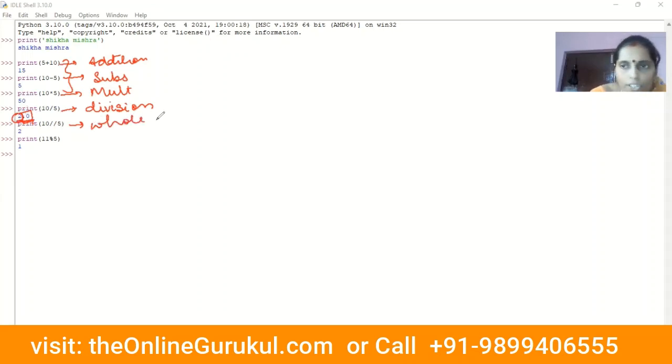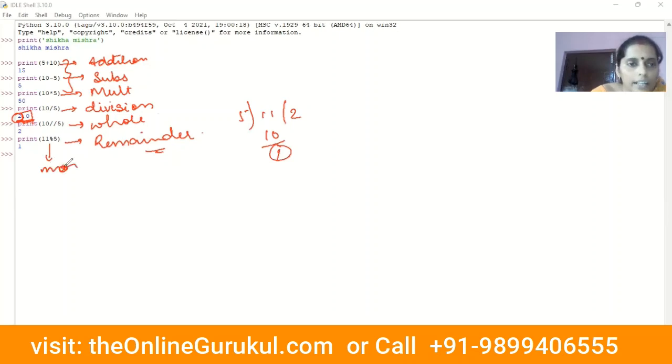Okay, this is also a division, but I get only the whole part, and this is the remainder. In this, I will be getting the remainder. After dividing 11 by 5, you will get 1 as a remainder. So this is the remainder, and this is called the modulo operator. Is it okay? Modulo operator.